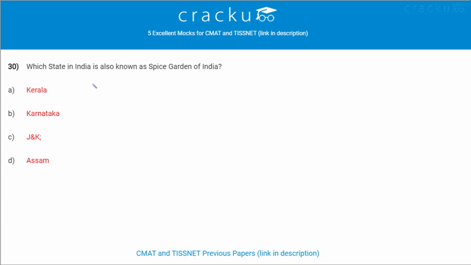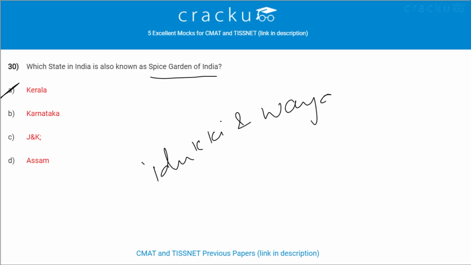Next. Which state in India is also known as Spice Garden of India? Kerala is also known as Spice Garden of India. The major locations in Kerala where we find most of the spices is Idukki and Wayanad.